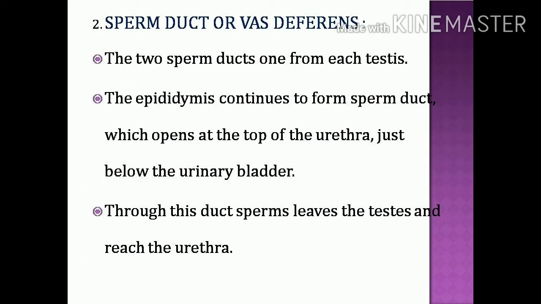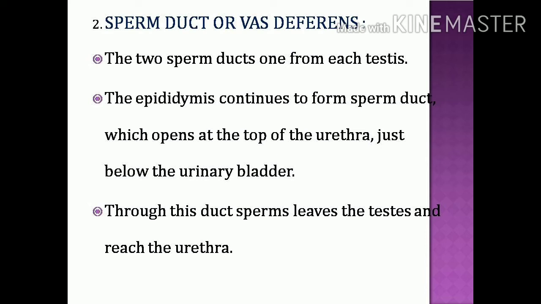Next, the vas deferens, also called the sperm duct. The epididymis continues to form the vas deferens or sperm duct. The two sperm ducts, one from each testis, open into the urethra just below the urinary bladder. Through this duct, the sperms leave the testes and reach the urethra region.